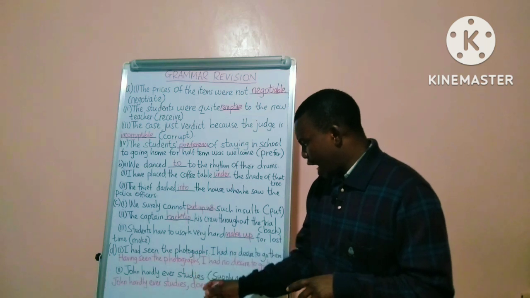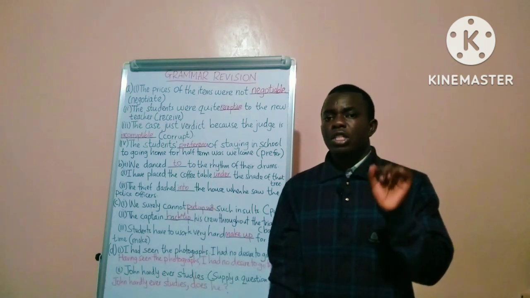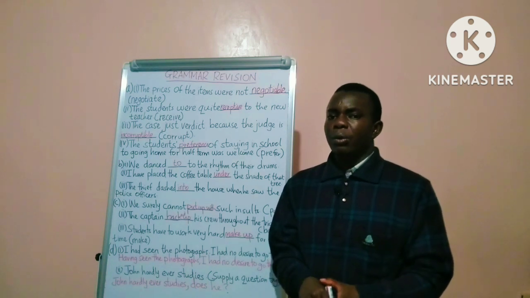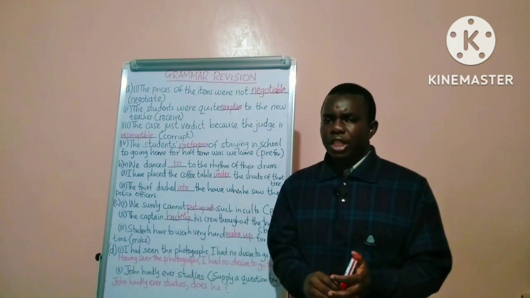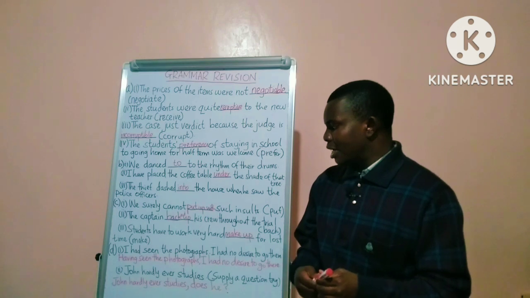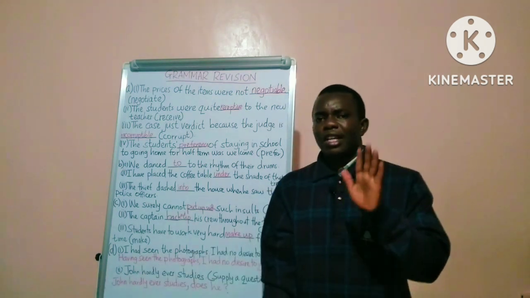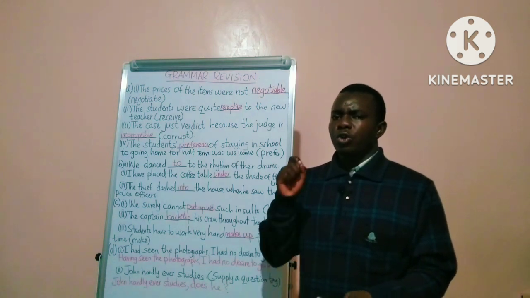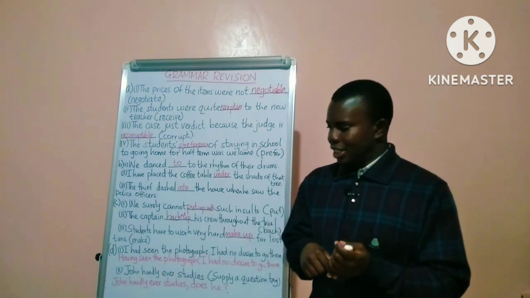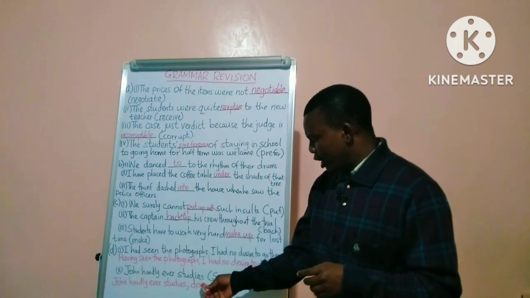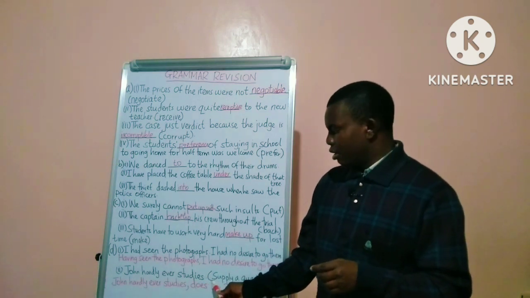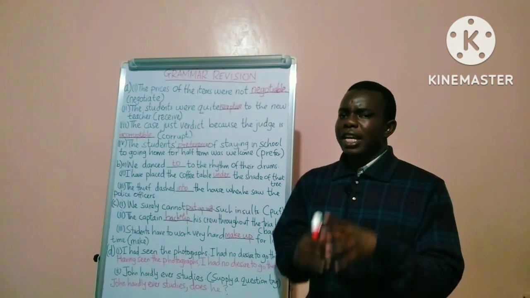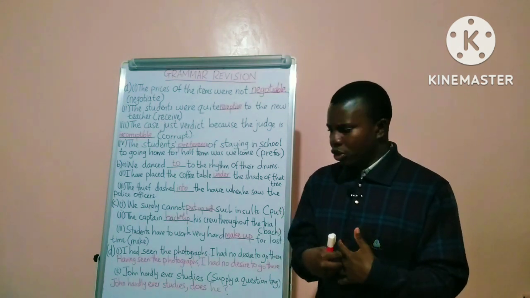So in this case, John hardly ever studies, because it is in simple present tense, we will use the verb to do, which is in simple present tense, and taking into consideration that John is also the third person singular, we are going to use the form does. So the answer will be does he, taking into consideration that hardly ever has already negated the sentence. So the tag is going to be in positive.